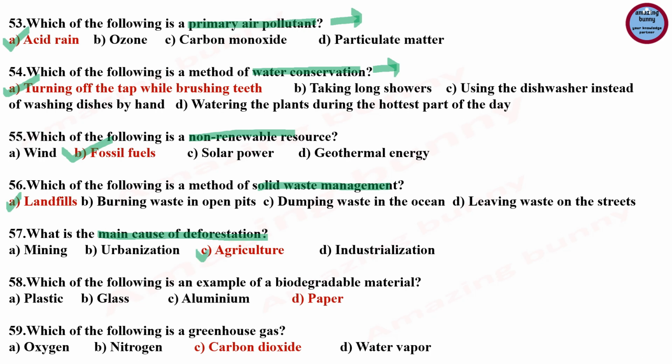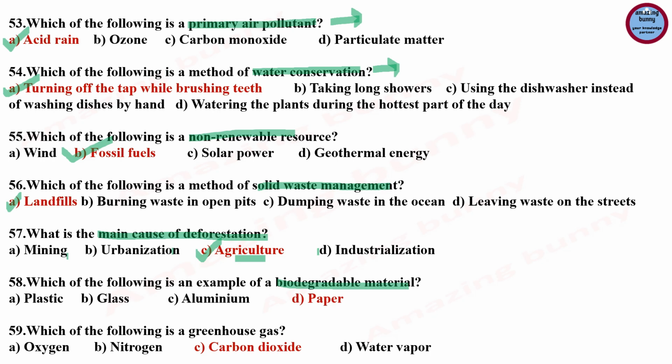Question number 57, what is the main cause of deforestation? Options are mining, urbanization, industrialization. So if you look at the options, all options are reasons behind deforestation. Mining is a reason for deforestation, urbanization leads to deforestation, and again industrialization leads to deforestation. But here in this question we have to write the main or primary cause of deforestation. So the correct option is agriculture, because direct causes of deforestation are agricultural expansion, wood extraction, that is logging or wood harvest for domestic fuel, or charcoal.